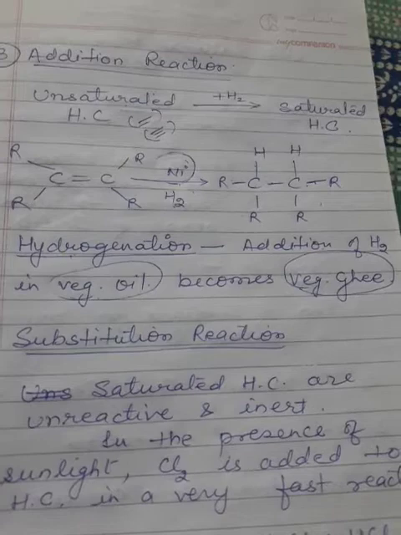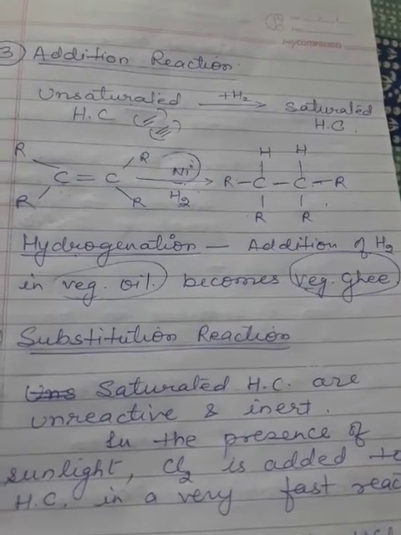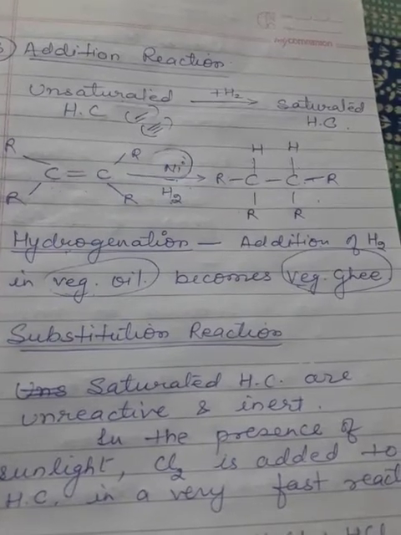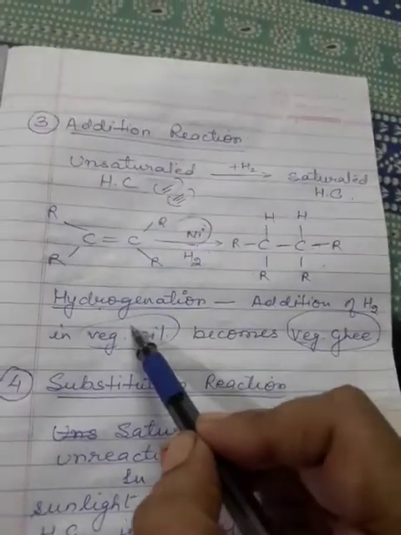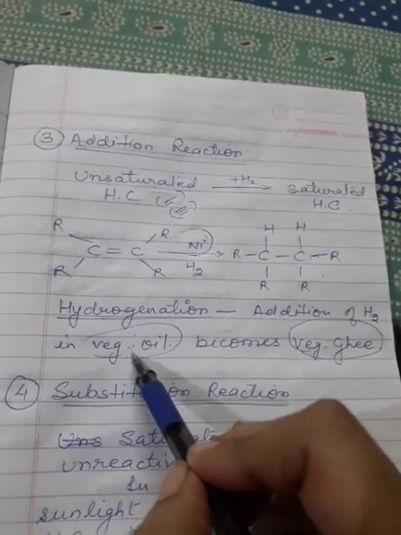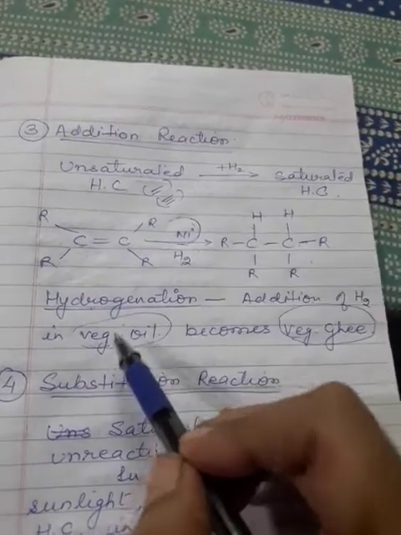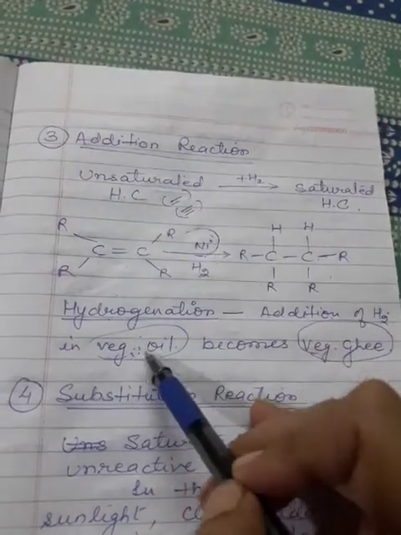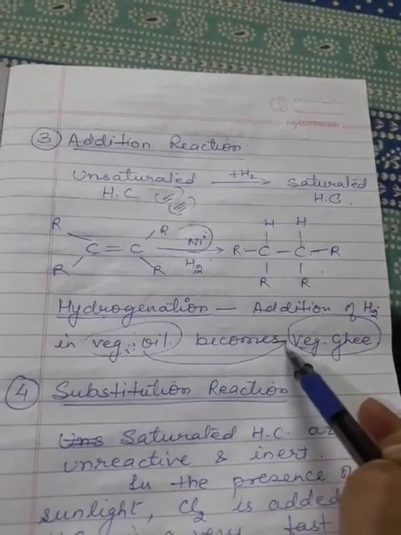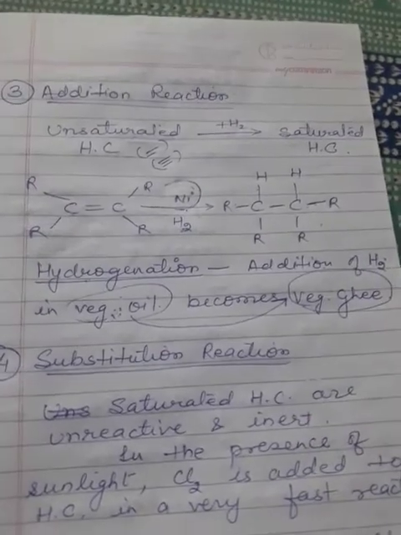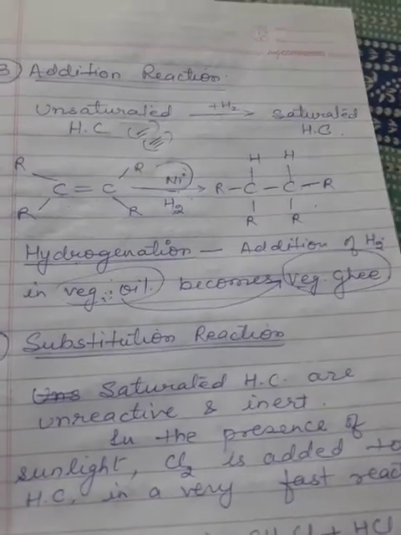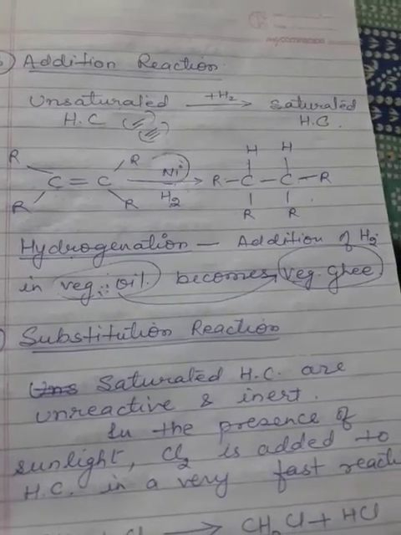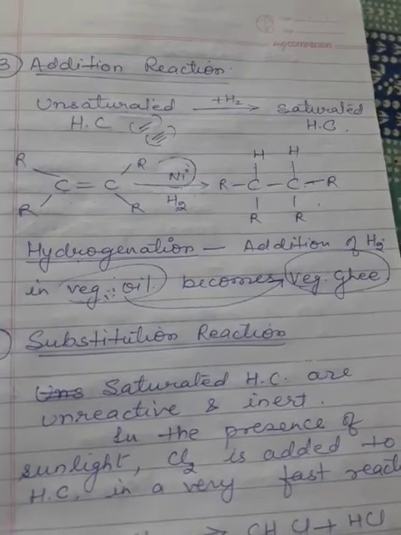So these ghee are not a pure ghee. How they are being prepared? They are prepared by the help of some vegetable oil, and these vegetable oil are very low in cost. That means cheap vegetable oils are added with hydrogen in the presence of nickel, and these oil get converted into vegetable ghee. So these ghee are not a pure ghee, but they are the artificial ghee which are being prepared with the help of hydrogen, and so the process is called as hydrogenation.